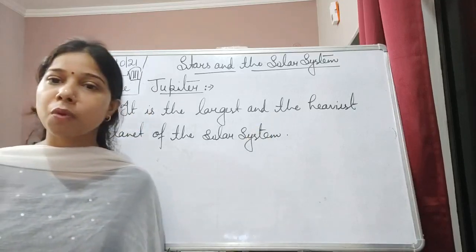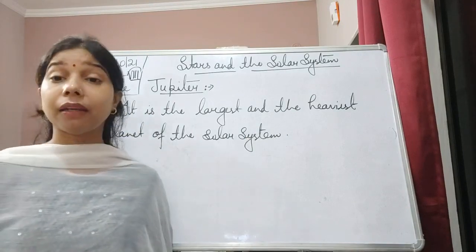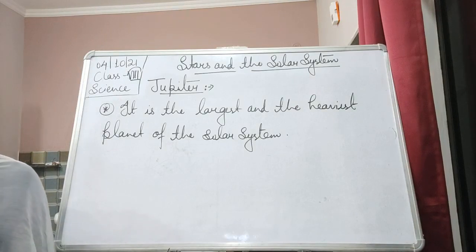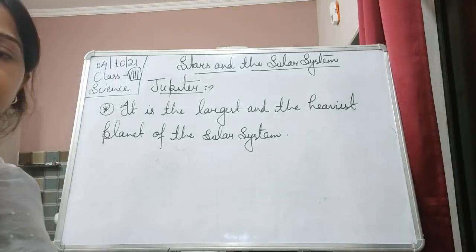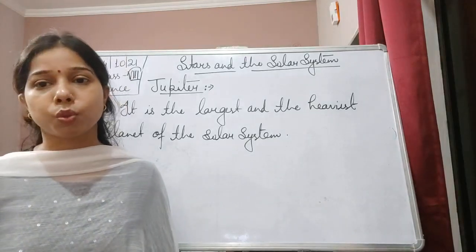It is the largest one and it is the heaviest planet of the solar system, and it is so large, students, that it can accommodate all the other planets which are a part of the solar system.